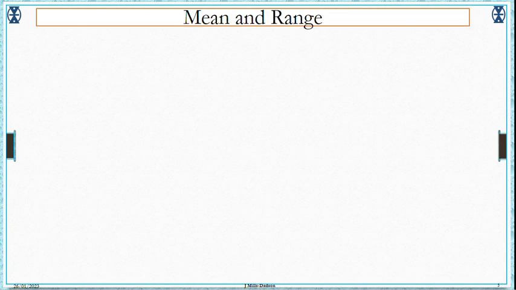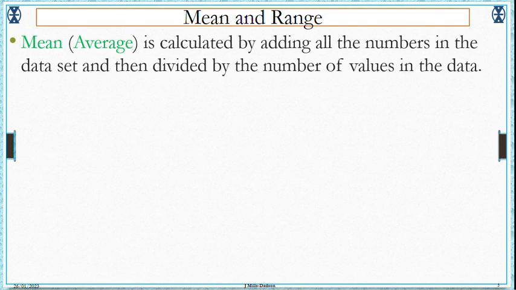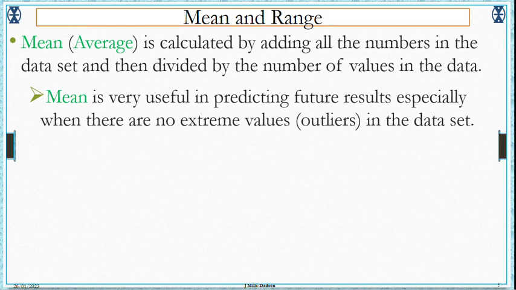Now let's look at the mean and range. Definition of mean: mean or average is calculated by adding all the numbers in the data set and then dividing by the number of values in the data. Mean is very useful in predicting future results, especially when there are no extreme values or outliers in the data set.